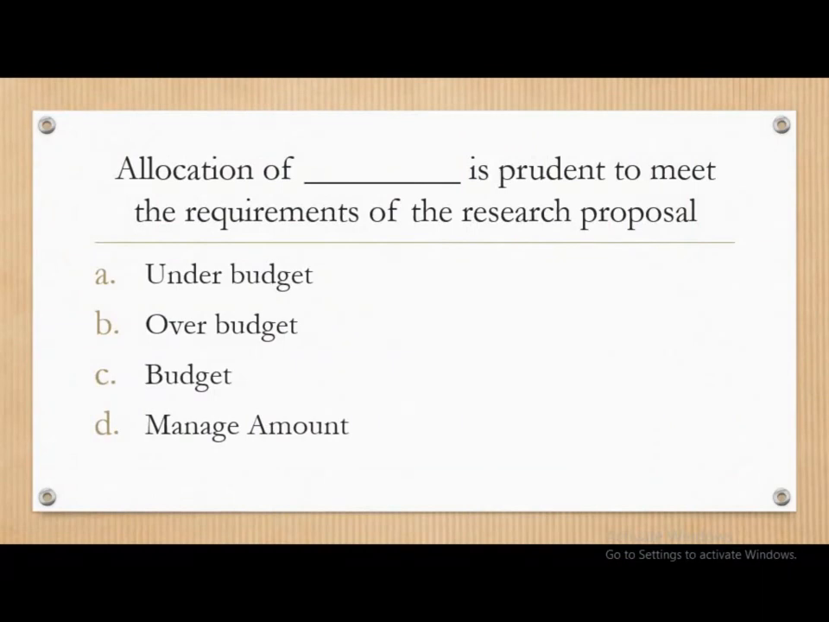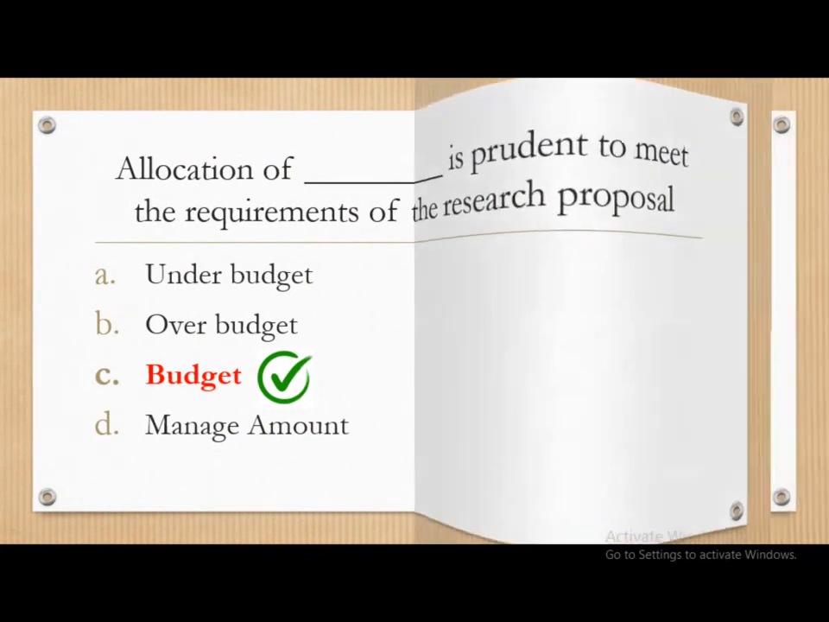Next question. Allocation of dash is prudent to meet the requirements of the research proposal. The options are under budget, over budget, budget, and manage amount. The correct answer is budget. So allocation of budget is prudent to meet the requirements of the research proposal.